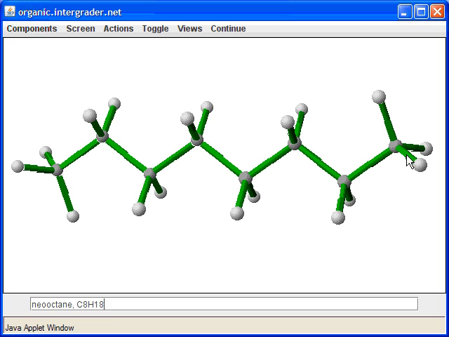So where did I get the 18 hydrogens? Well, 18 is equal to 8 times 2 plus 2, because I have 8 methylenes plus 2 extra hydrogens at the end. Now I keep calling these methylenes at the end, but remember, these aren't methylenes, these are called methyls. Let me erase this extra notation and press continue.